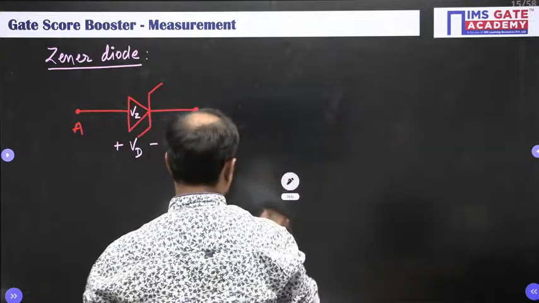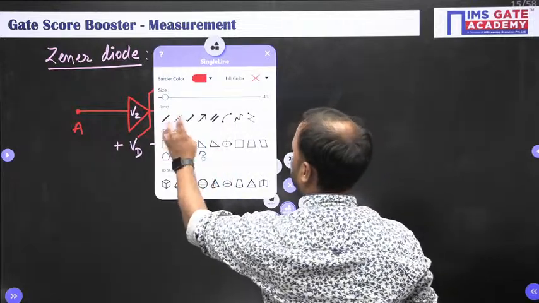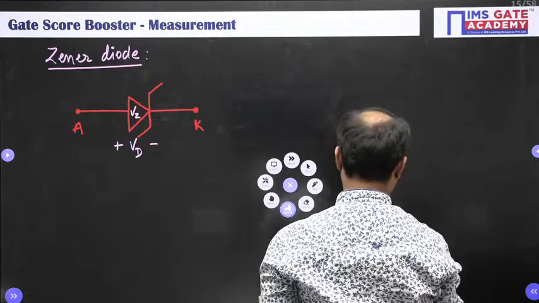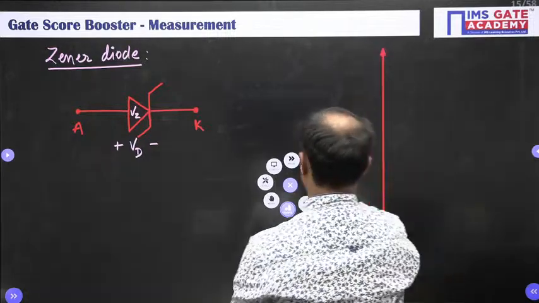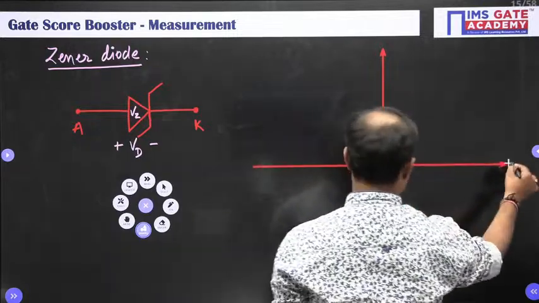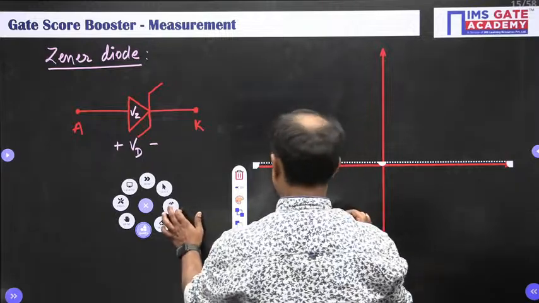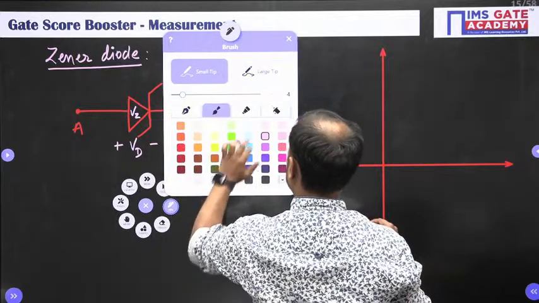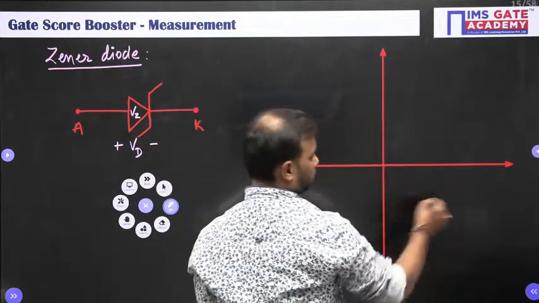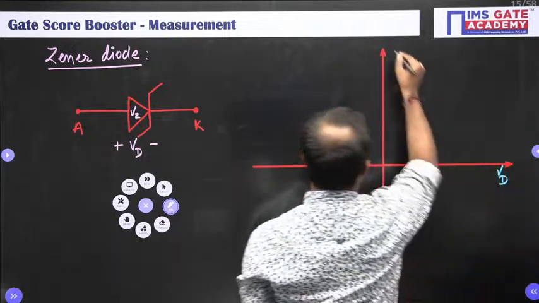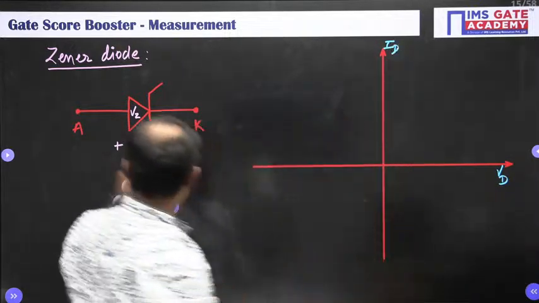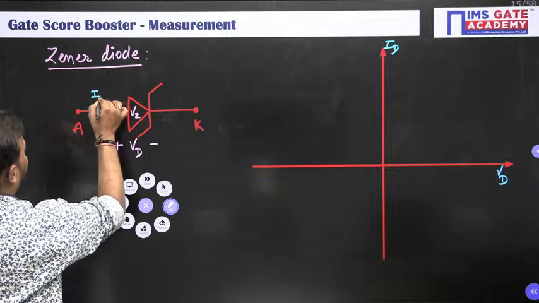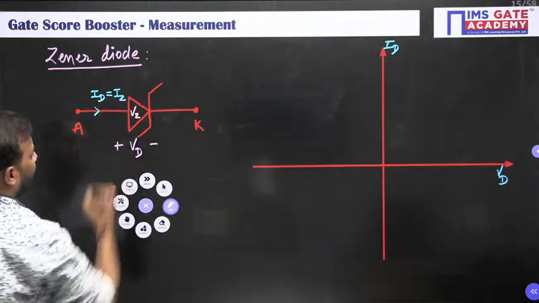All right. Now, as I told you, this is going to operate in 3 regions. So, let me mark the axis here. Okay, so this is Vd, this is Id, meaning voltage across this diode and current through this diode, let me take Id, or in some cases it is Iz.